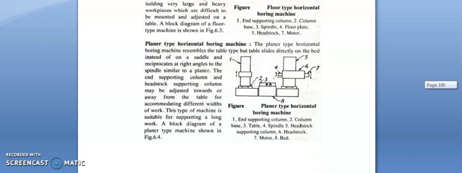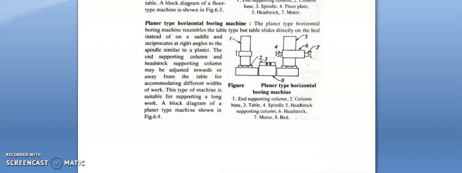Next one is planer type horizontal boring machine. The planer type horizontal boring machine resembles the table type, but the table slides directly on the bed instead of on a saddle and reciprocates at right angles to the spindle, similar to a planer. The end supporting column and headstock supporting column may be adjusted towards or away from the table for accommodating different widths of work. This type of machine is suitable for supporting a long work. A block diagram of a planer type machine is shown in this picture.